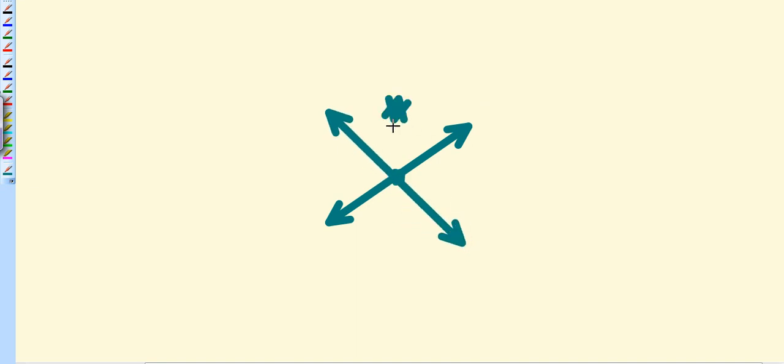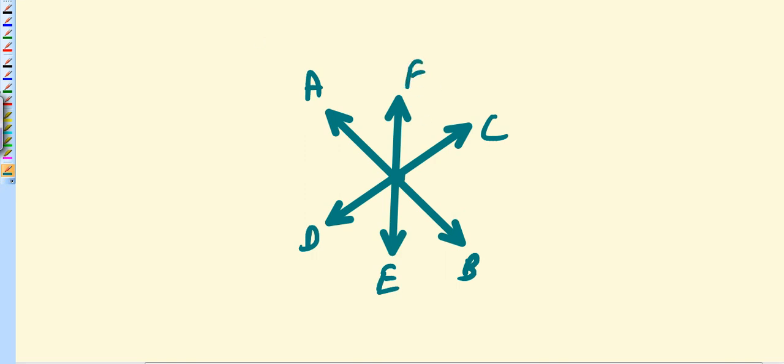As I told you in the last topic, if you have one point, there are infinite lines which can pass through that one point, just like A, B, C, D, E, F. So these lines are concurrent, and here we have this point from where all lines are passing. This point is known as the point of concurrence.